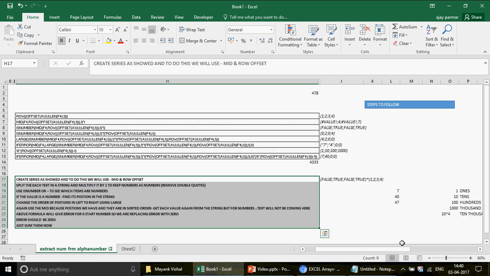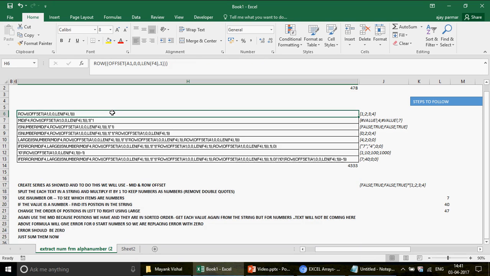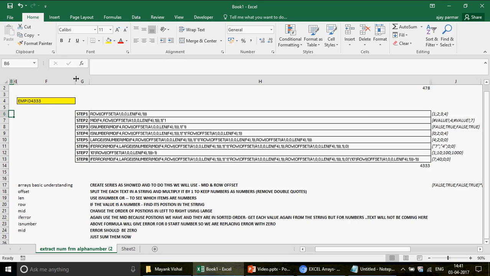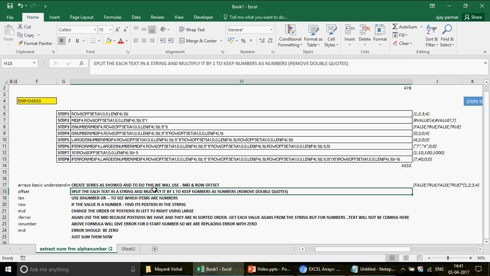I think that makes sense, right? So this way, these are the steps and these are the formulas we have used one by one. So I hope now this is going to make a lot of sense to you. You have the answers here, and if you have any questions, let me know about it.